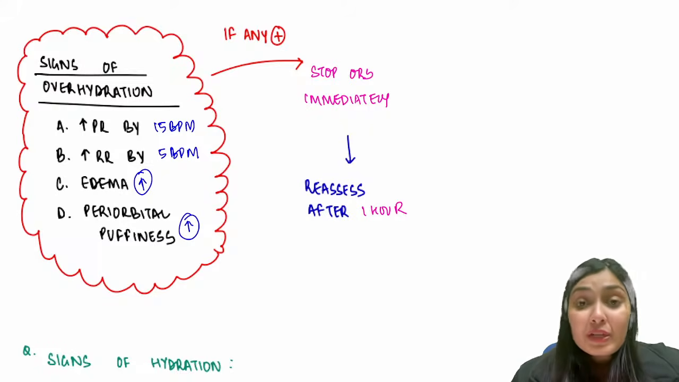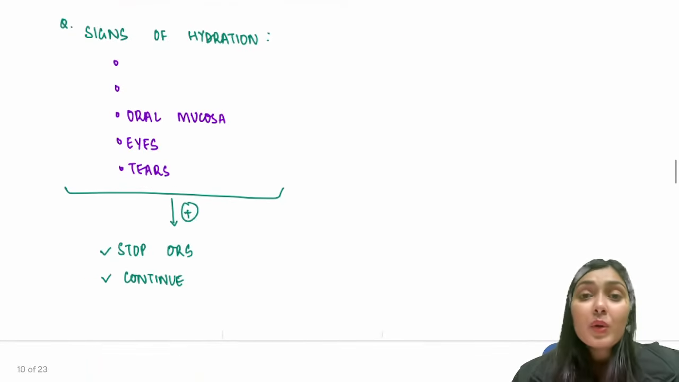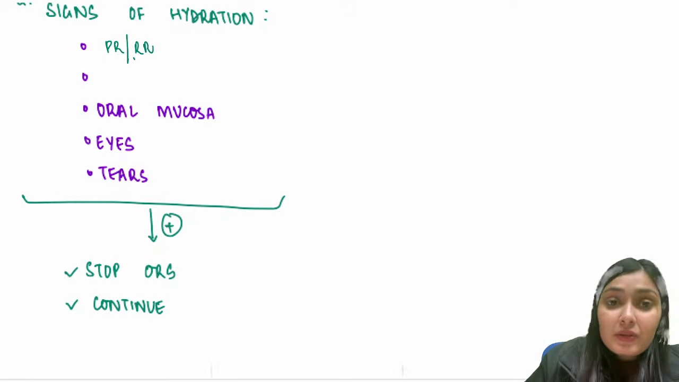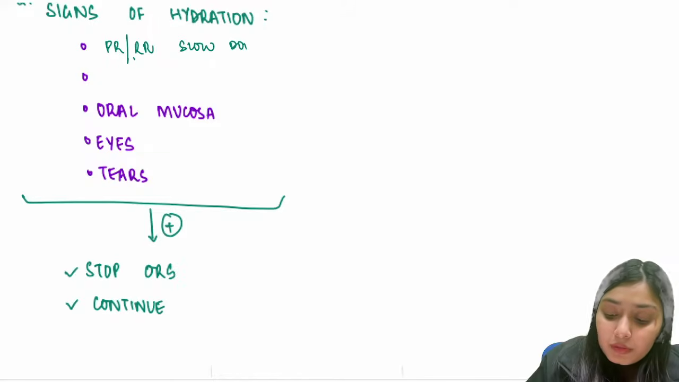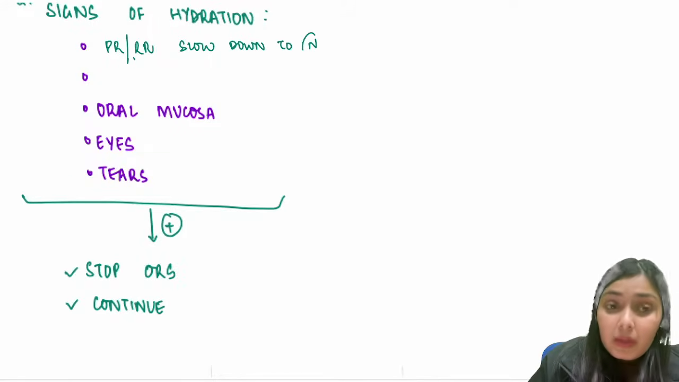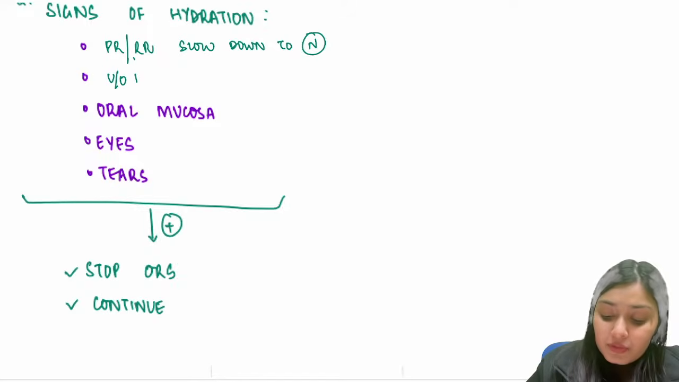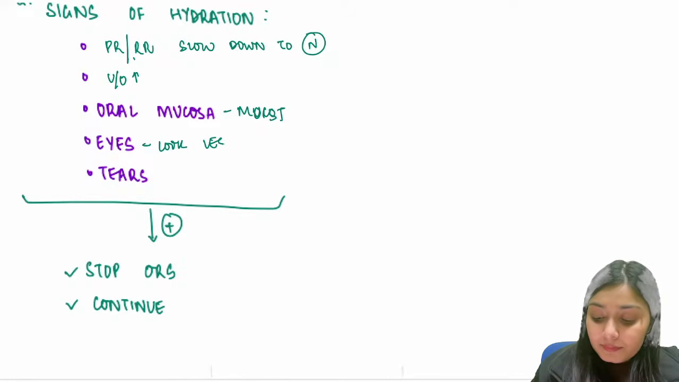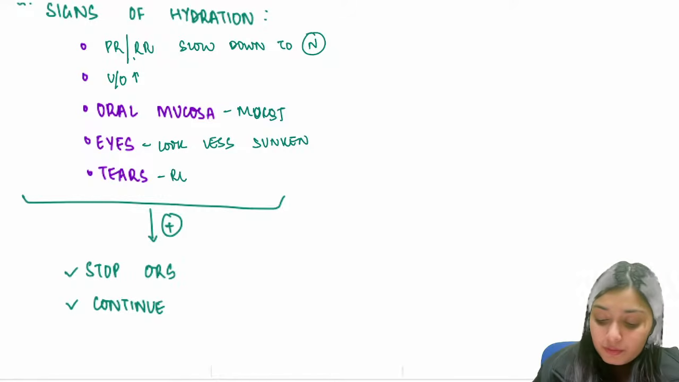Now the examiner will ask you what are the signs of good hydration. You already know what are the signs of good hydration. What will happen? My pulse rate and respiratory rate will come back to normal. Pulse rate, respiratory rate will slow down to normal. Urine output will increase. Oral mucosa will become moist. Eyes will look less sunken, and tears will come back, they reappear.